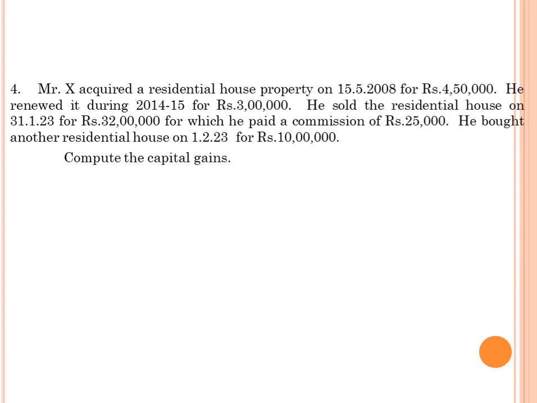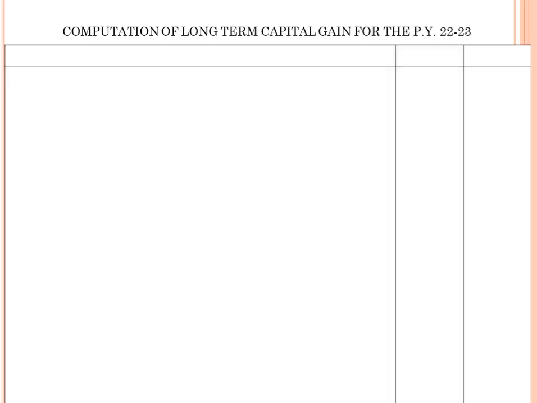And we don't have any workings because the asset was purchased after 1/4/2001. So directly we go to the problem and write down the heading: computation of long-term capital gain for the previous year 22-23. Here we divide 3 columns: the first column particulars, and the second and third columns amount.